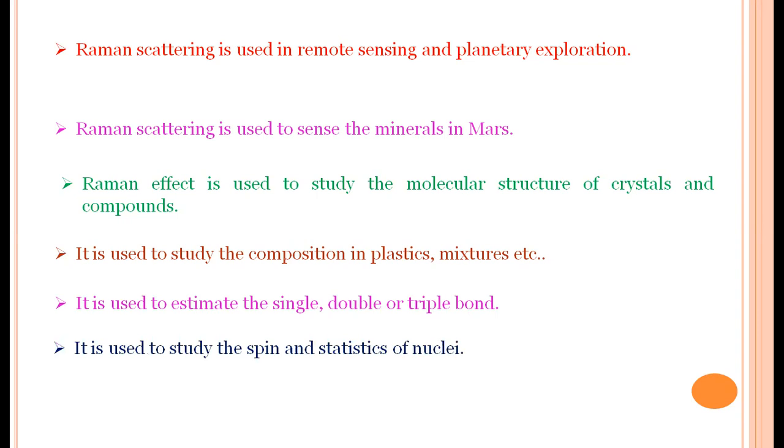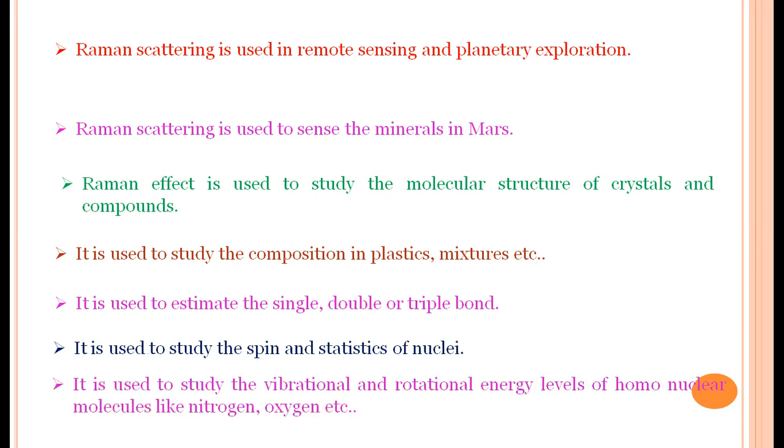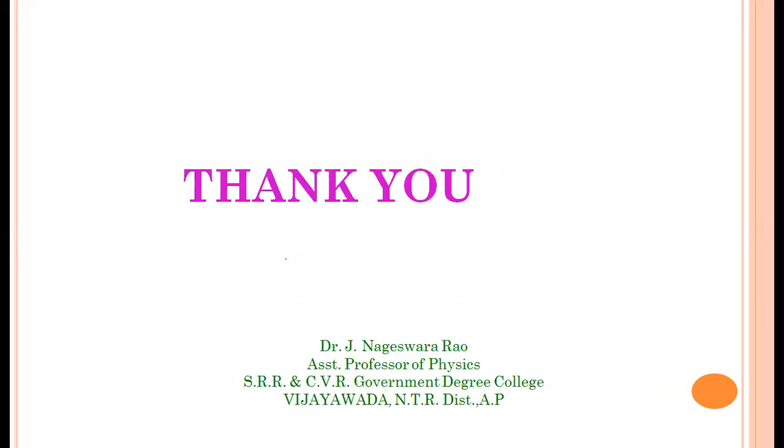It is used to study the spin and statistics of nuclei. And of course, it is of main importance nowadays for the vibrational and rotational energy levels of homonuclear molecules like nitrogen, oxygen, etc. So these are some of the applications of the Raman effect we have observed until now.